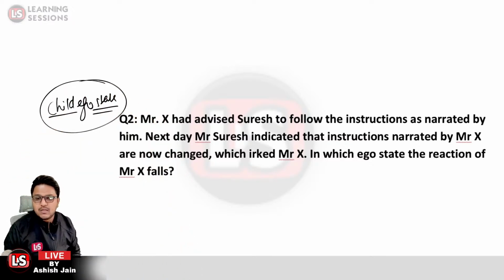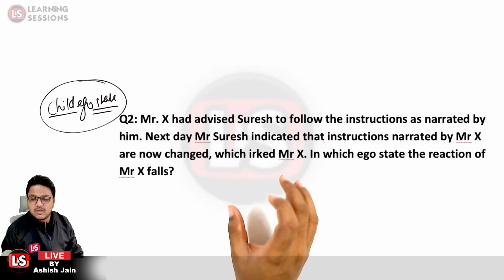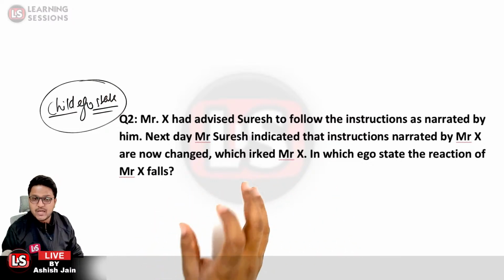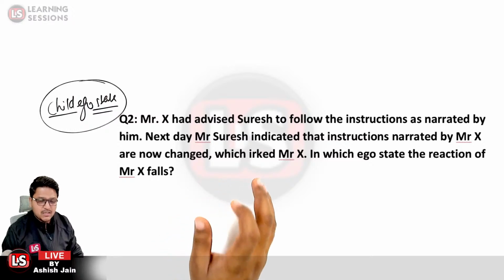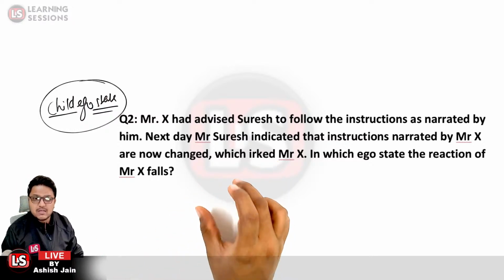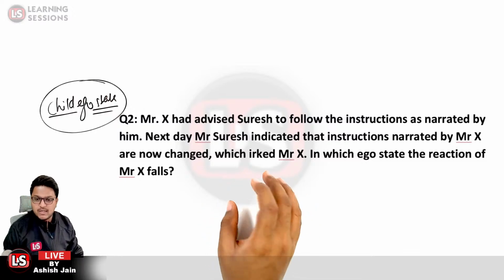Okay, that is related to the child ego state, because the reaction of Mr. X was emotional. He never thought that there was wrong information that was provided by him. So that is a child ego state. That was related to child ego state.